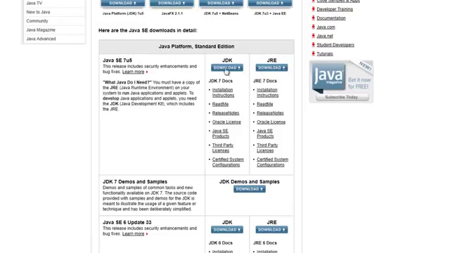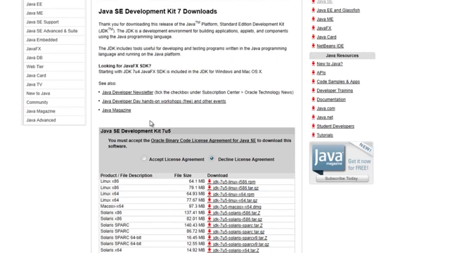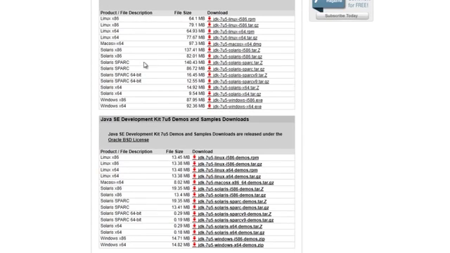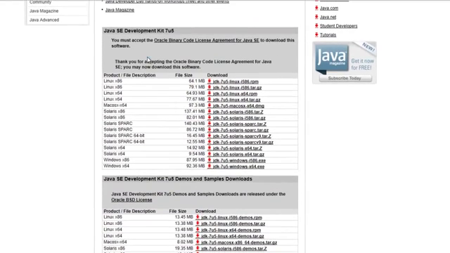If you install JDK, it will install JRE too, so you don't have to worry about it. So just click on download here for the JDK. Once you click on download, it will ask you what kind of operating system you have. You accept the license agreement, and then you decide whether you have a 64-bit or a 32-bit. If you have a 32-bit operating system, then you select this. If you have a 64-bit, select this.